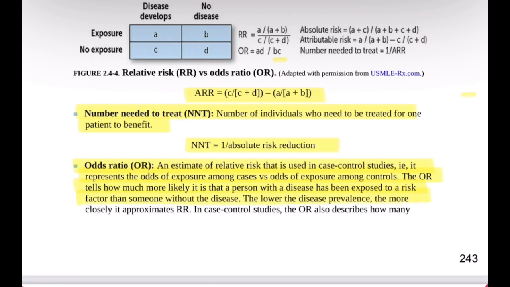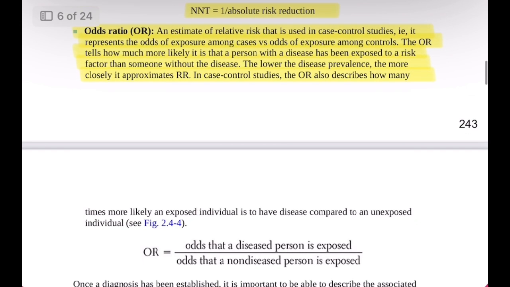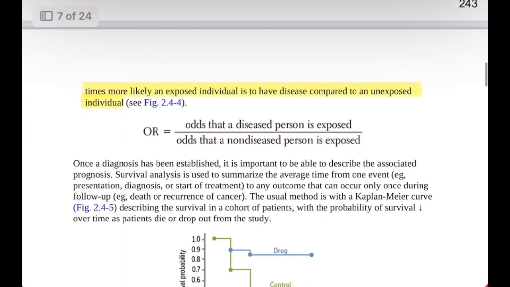When the disease prevalence is low, the odds ratio closely approximates the relative risk. In case control studies, the odds ratio also describes how many times more likely an exposed individual is to develop the disease compared to an unexposed individual. Formula: odds ratio equals the odds that a diseased person was exposed divided by the odds that a non-diseased person was exposed.